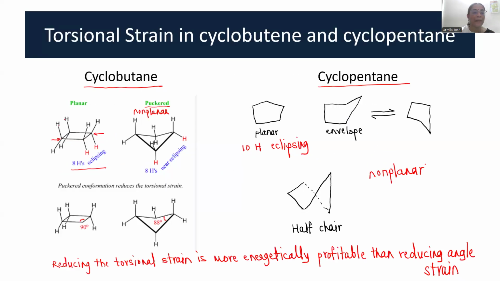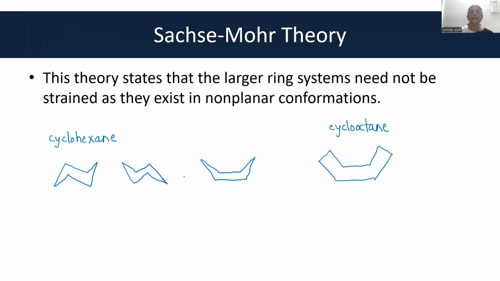So Bayer's theory is not applicable, but still angle strain and torsional strain are in the same direction over here. Now, look at the Sachse-Mohr theory. This theory states that larger ring systems are not strained because they exist in non-planar conformations. I have given here 2 examples. The first is that of cyclohexane, which can exist in 2 chair conformations or a boat conformation.